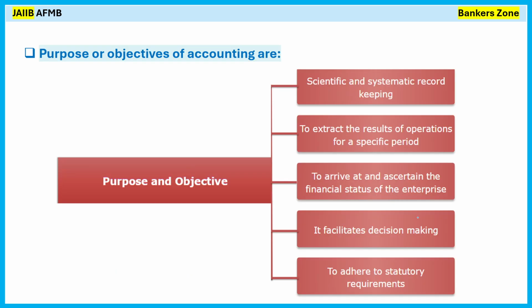Okay, now what are the purposes? Simply, it gives a scientific and systematic record of transactions to extract the result of operations of a specific period. For example, if I have to know my business position in the previous one month, whether I earned or lost; to ascertain the financial status of the enterprise, whether my company is running well or not, whether I should continue or close it down; to facilitate different decision making. Should I purchase more, should I sell more, should I hold? That decision making can be done using accountancy. To adhere to the statutory requirements, so to follow the legal requirements. Okay, so these are the purpose and the objective.